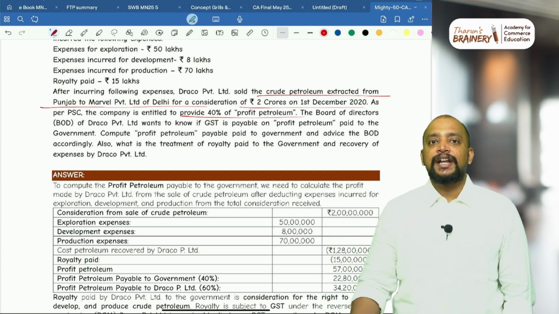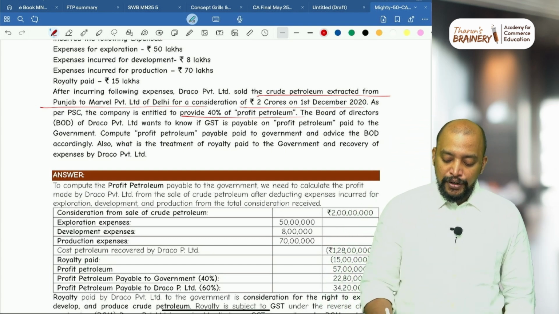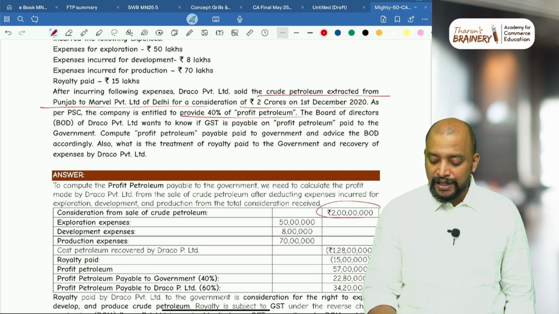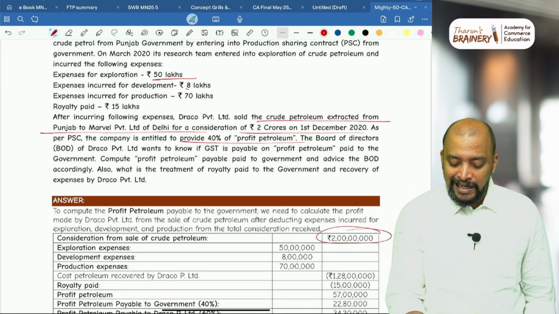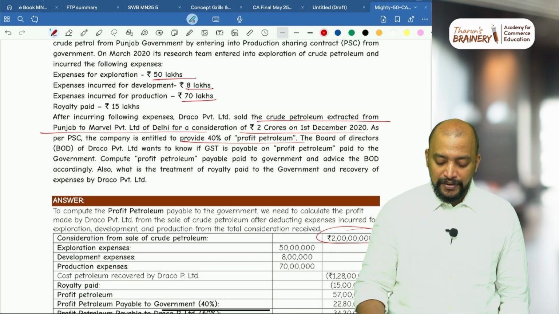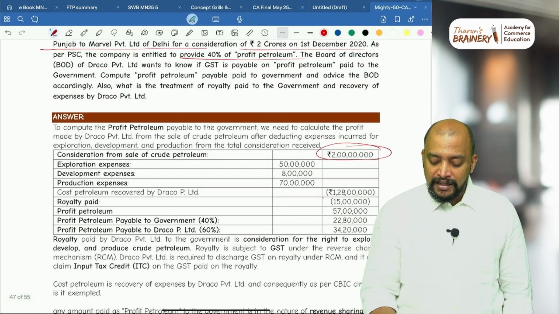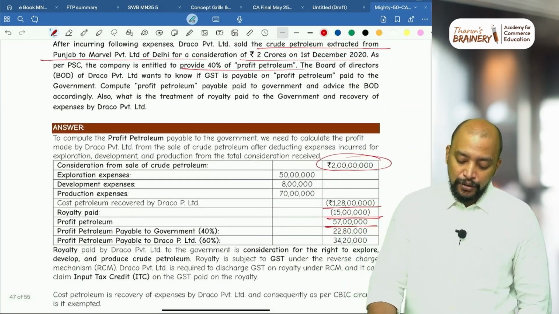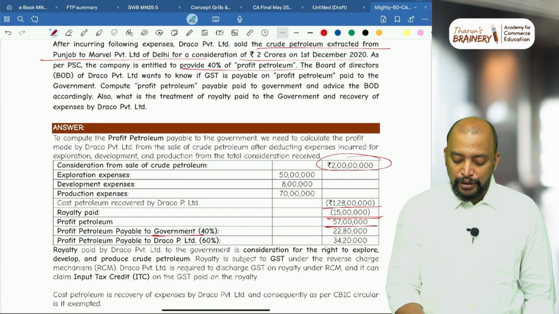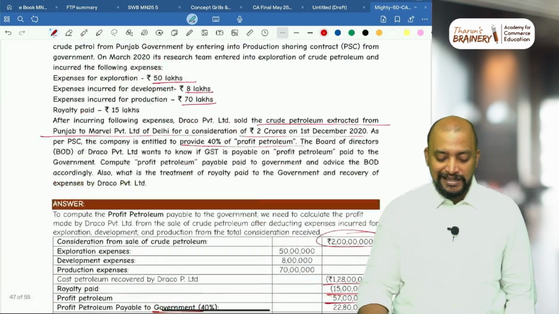First of all, we will try to arrive at the profit. What is the revenue that they generated? 2 crores. What is the cost petroleum? Recovery of expenses, 58.70... and 1 crore 28, and royalty also we need to reduce. So we get the profit 57 lakhs. Out of that 57 lakhs, 40% will go to government. Profit petroleum payable to government 40%, Draco Private Limited 60%.